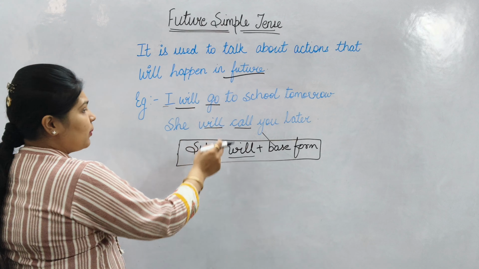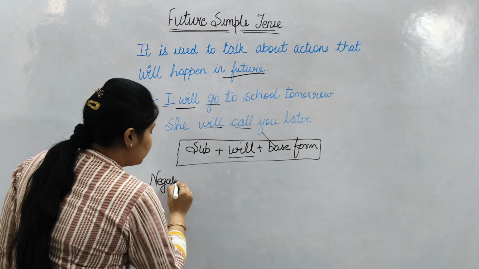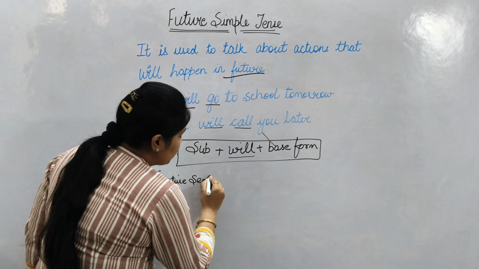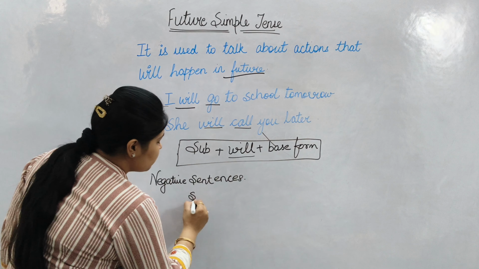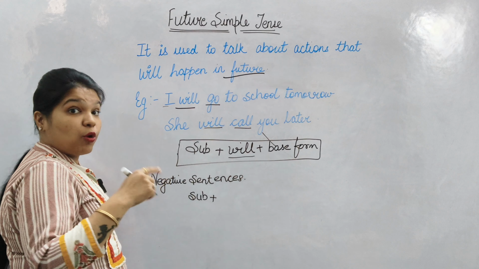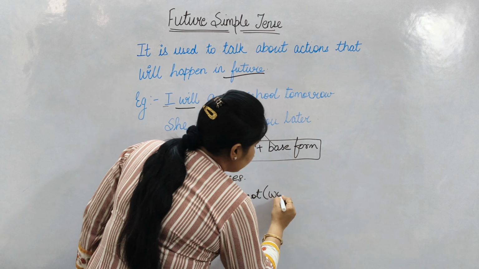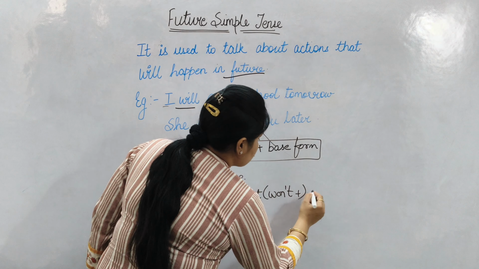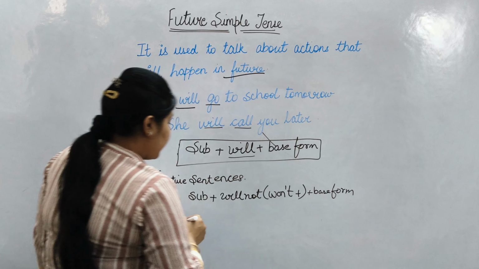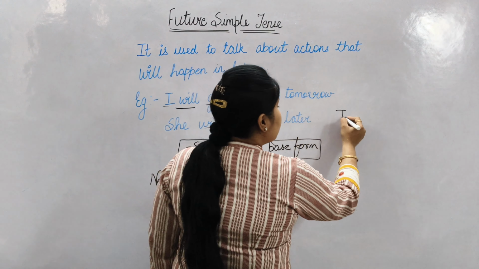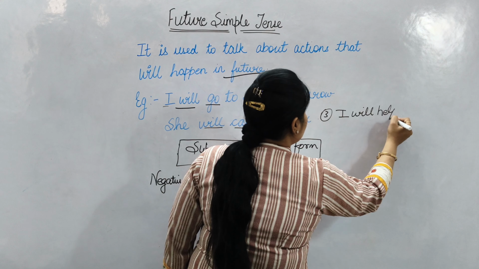Okay, now these are the positive sentences. If I am going to talk about the negative sentences, then what will be its formation? Its formation will be subject plus will not. Will not can also be written as won't, plus base form. One more example, a third example: I will help you.